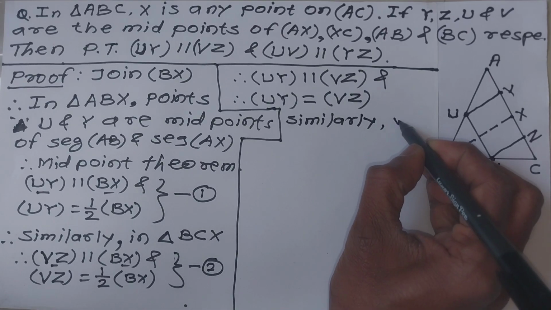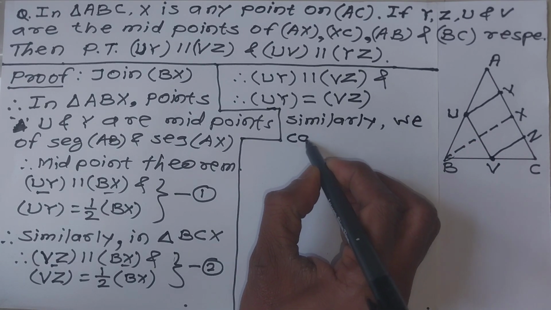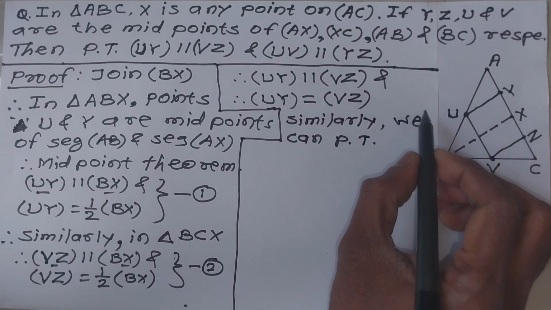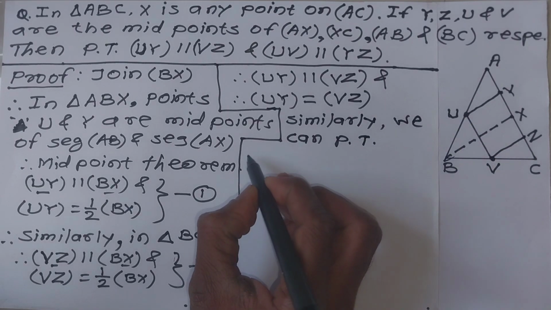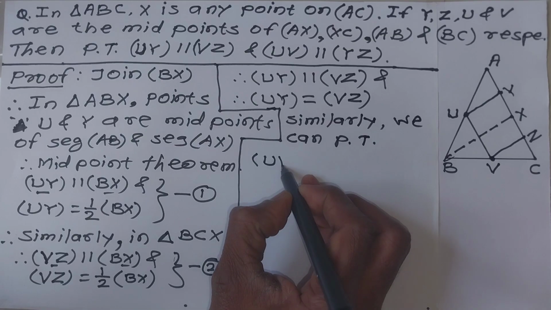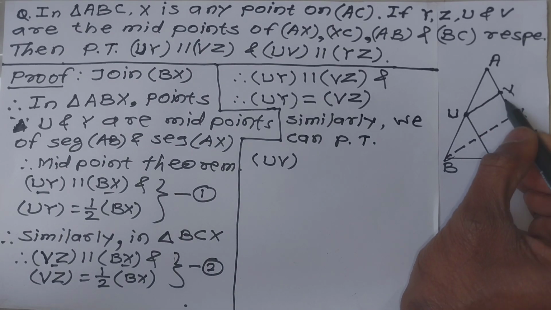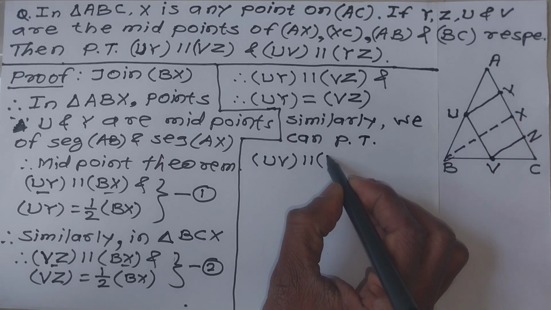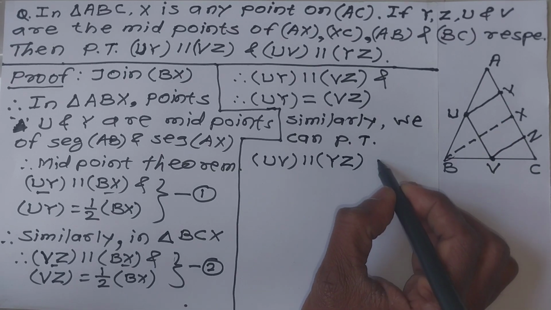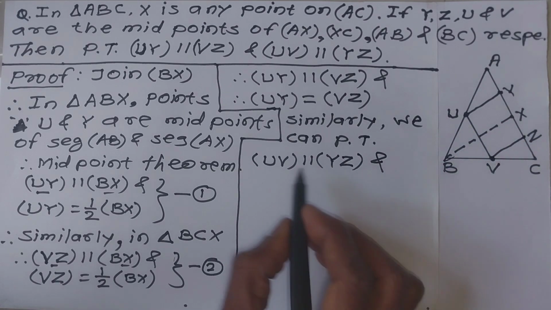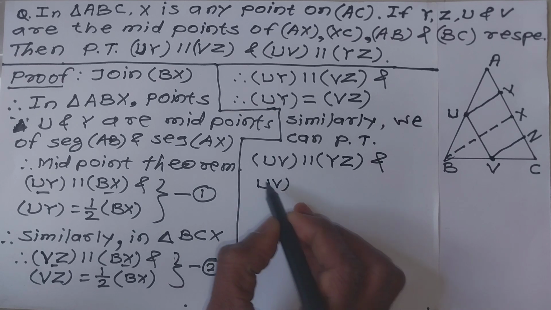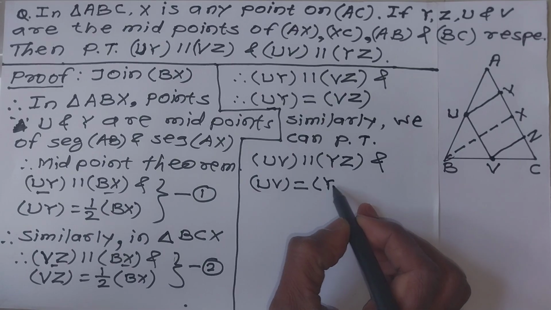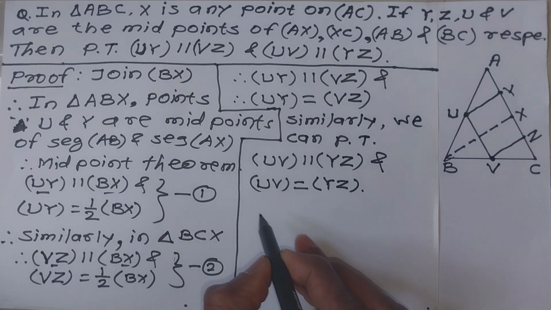Similarly, we can prove that UV is parallel to YZ and UV is equal to YZ.